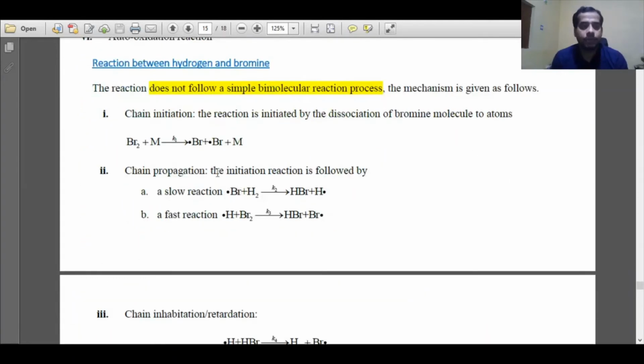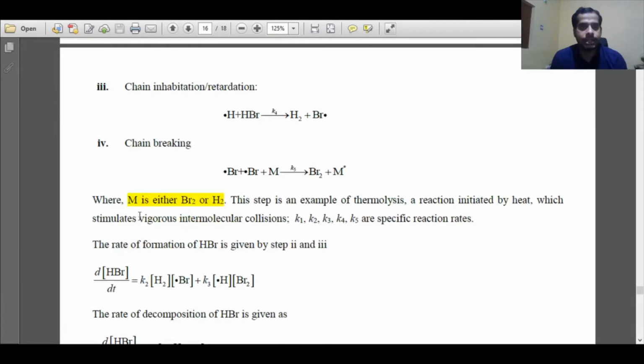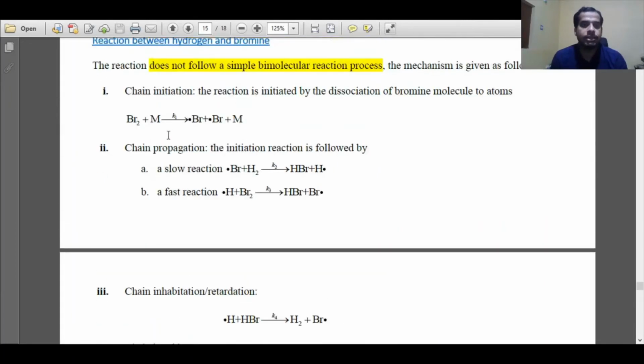Hydrogen and bromine is a complex reaction. It does not follow a simple bimolecular reaction process. The mechanism can be given as: first, chain initiation takes place where bromine reacts with M to form bromine radicals and M. What is M? M can either be bromine or hydrogen molecule. So bromine reacts with M to form bromine radicals and M, and the rate constant is K1.